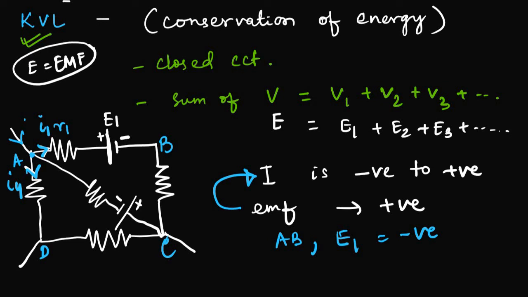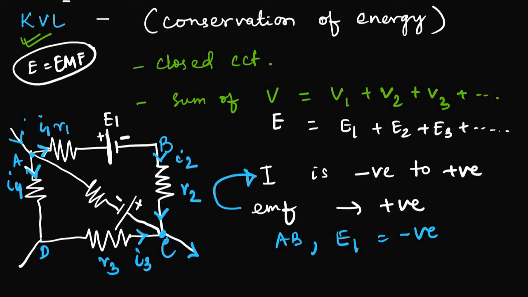Now again I1 will be divided into two parts. This one is I2 and R2. And the current is again meeting at C. It will be joined again and moving away from the circuit. Kirchhoff's current law is also applicable here. Now this is the current direction of I2 in this direction, and here it is I3 in R3, in the CD arm. If you want to write, you can write.